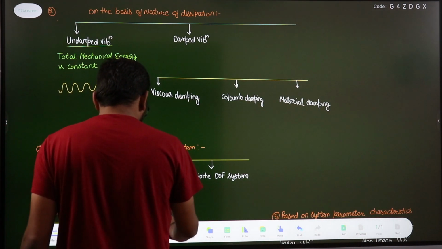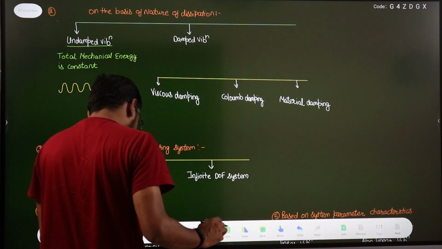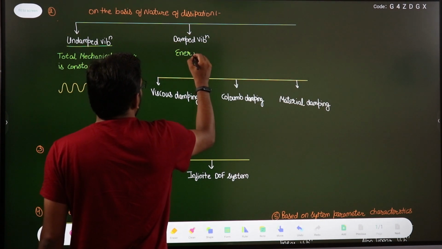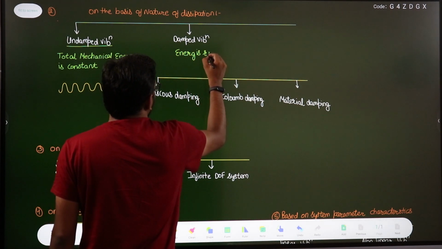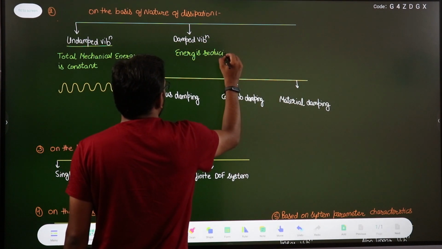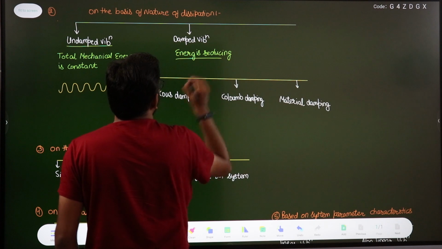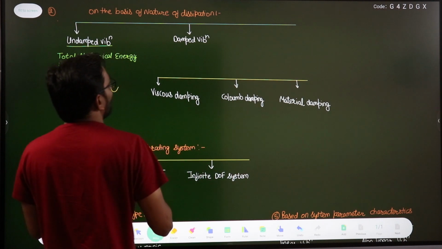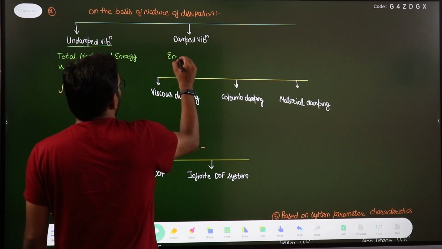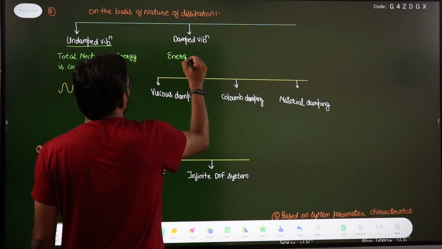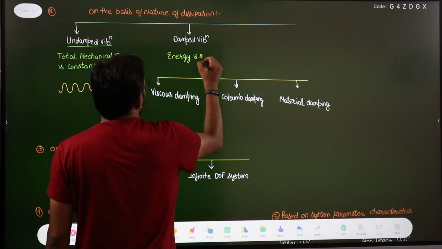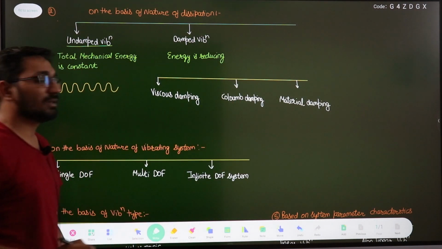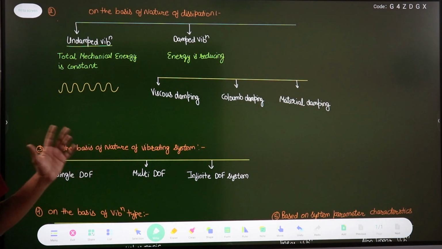Another one is your damped vibration. In the damped vibration your energy is reducing. This is your damped vibration, and in reality there is no condition where friction is not present, right? So all the vibrations are damped vibrations. In reality all vibrations are damped because friction will be there and energy will be reduced.